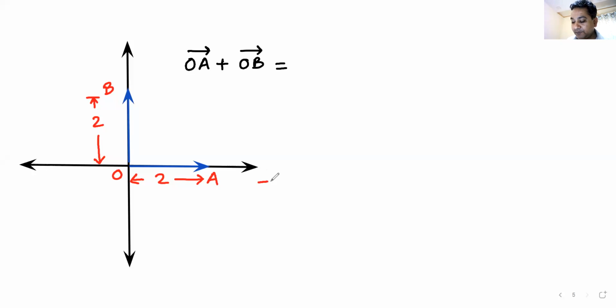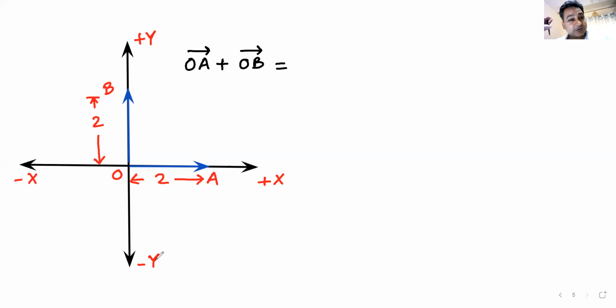I hope you remember that this is plus x-axis, this is minus x-axis, this is plus y-axis, and this is minus y-axis. OA vector plus OB vector, you have to tell me the answer. The time has already started. Some people have given me an answer, and I'm very happy to see that the answers are correct.